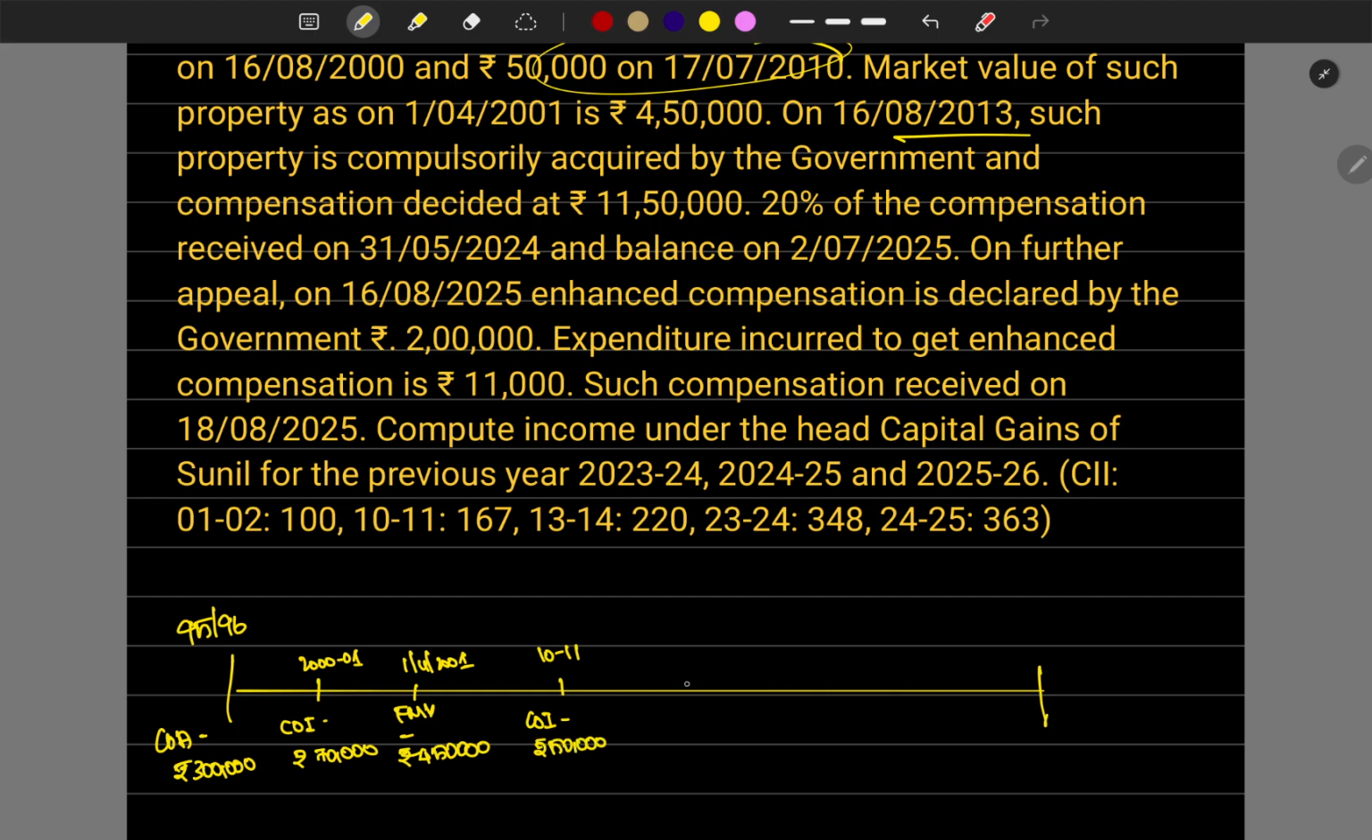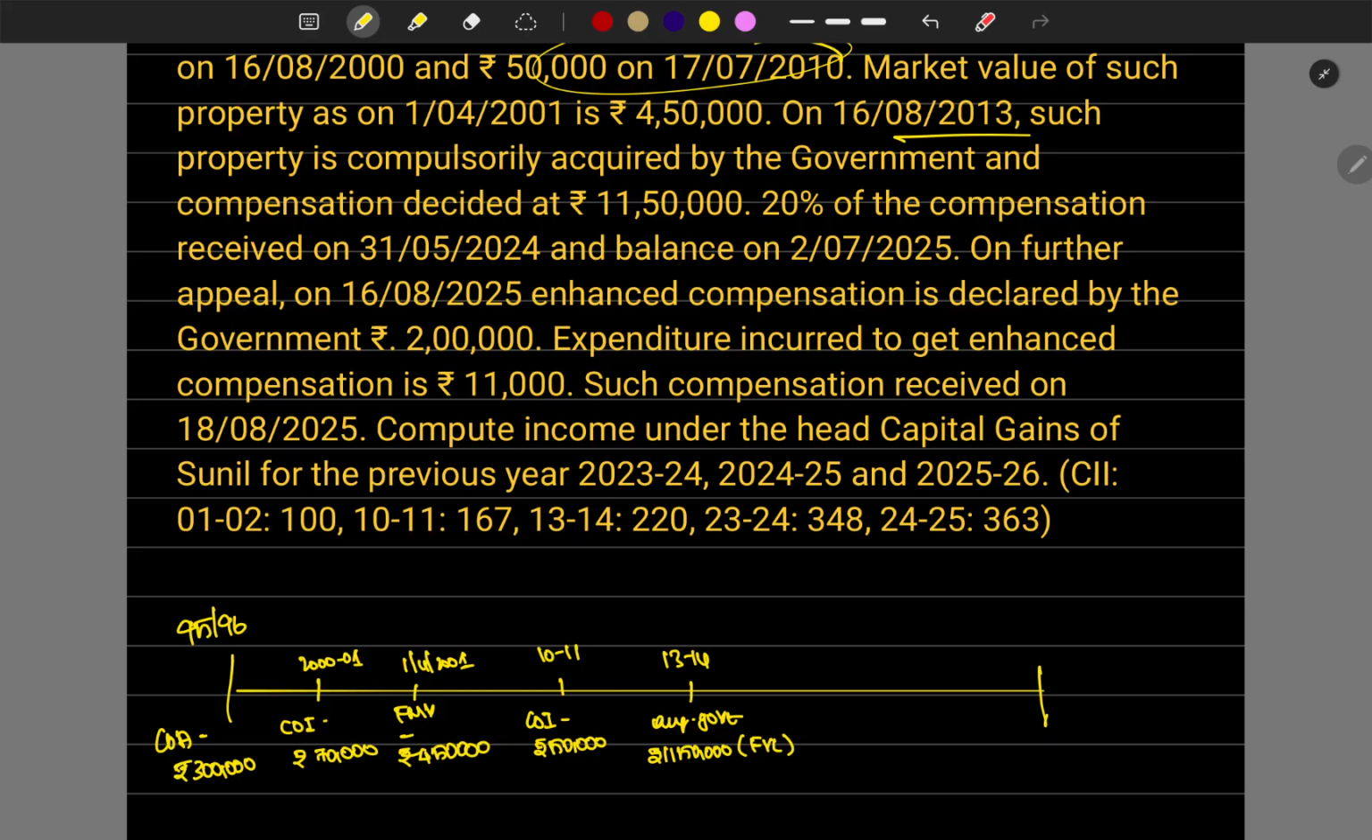Then in 2013-14 the transfer happened, the compulsory acquisition by the government, for which the government has acquired for rupees 11,50,000. The compensation was decided. This is the kind of sale price, the transfer price, the full value consideration.